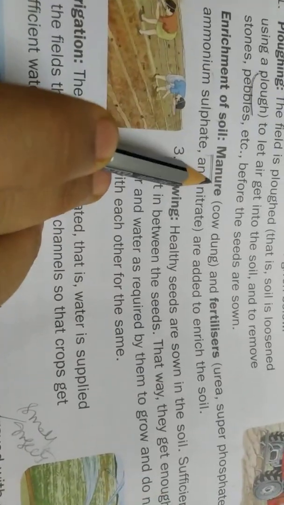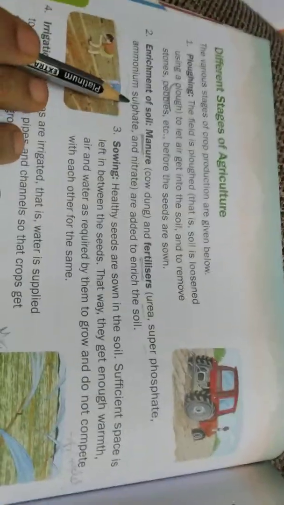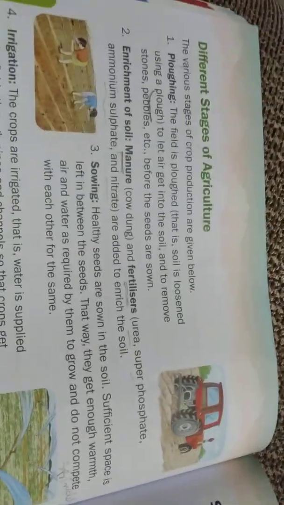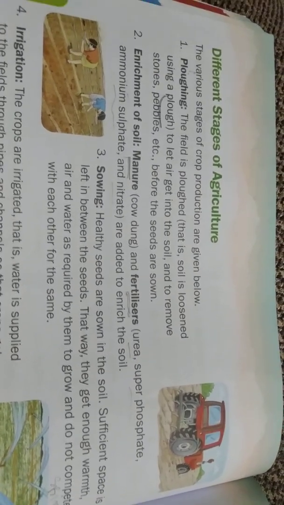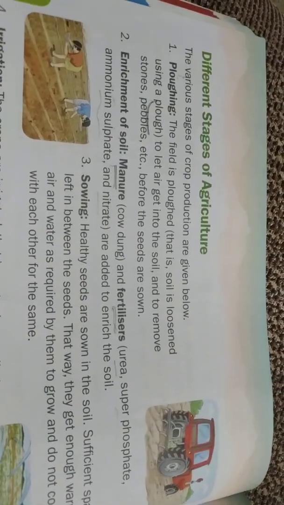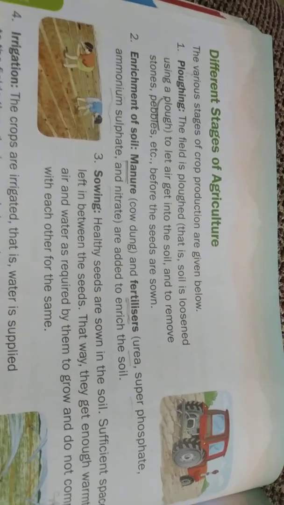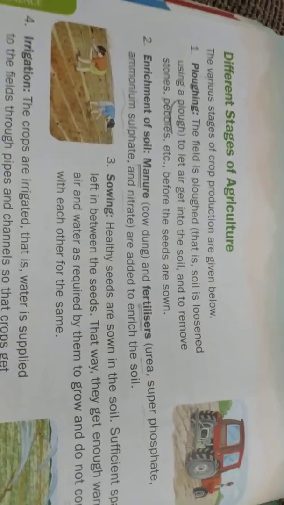By which can we provide nutrients to the soil? Manure. These are the natural fertilizers, the natural manures, that is nothing but cow dung. We use cow dung to provide nutrients to the soil. And fertilizers, these are artificial, man-made: urea, superphosphate, ammonium phosphate, and nitrate. These are some fertilizers which are man-made and added to enrich the soil. To enrich the soil, we use natural manures as well as artificial man-made fertilizers. So enrichment is nothing but providing nutrients to the soil. Next, sowing.